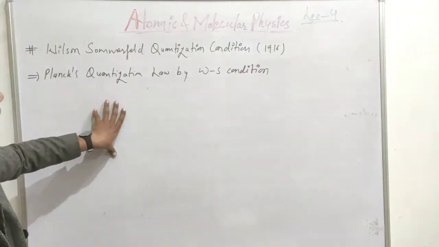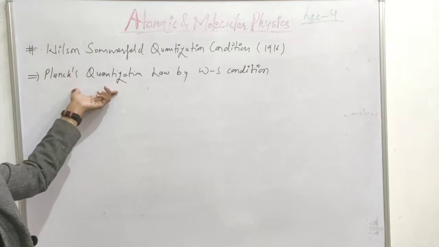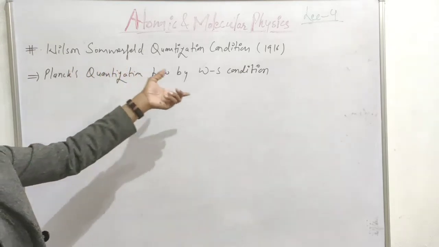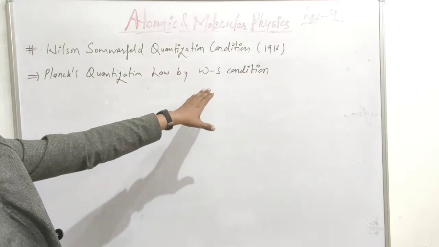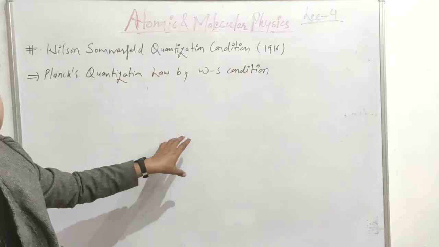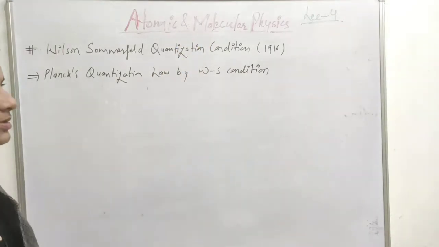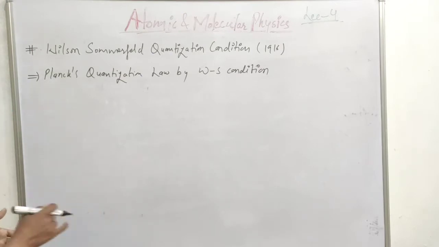We are going to derive how energy is equal to n h nu dash, using the condition. The Wilson-Sommerfeld condition is, you know, that the closed integral of p_i dq_i is equal to nh. Closed integral means the area of phase space. I will explain this later.